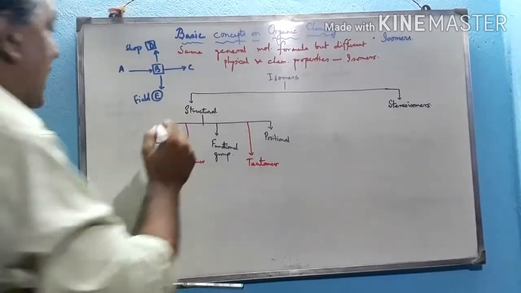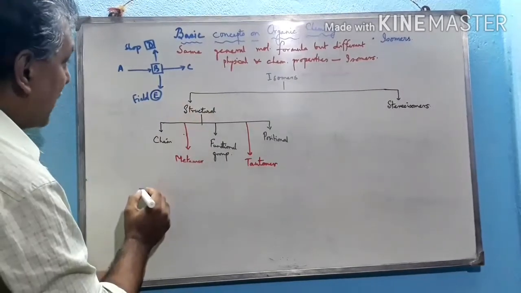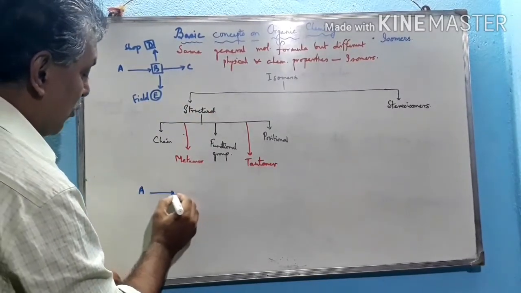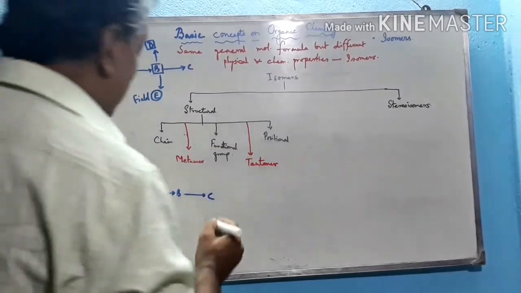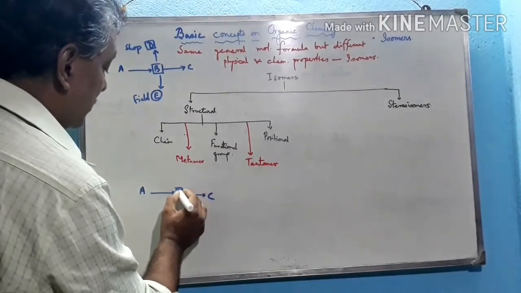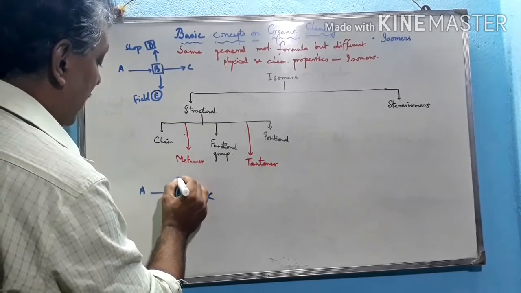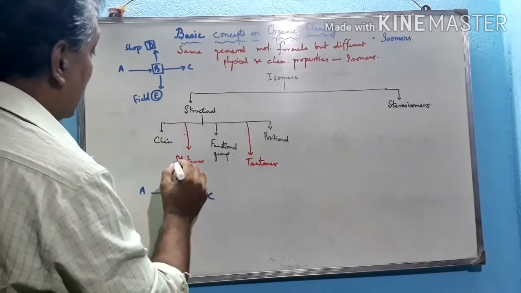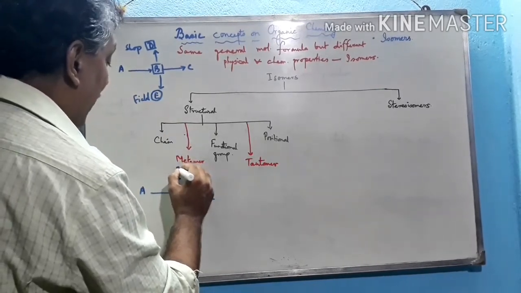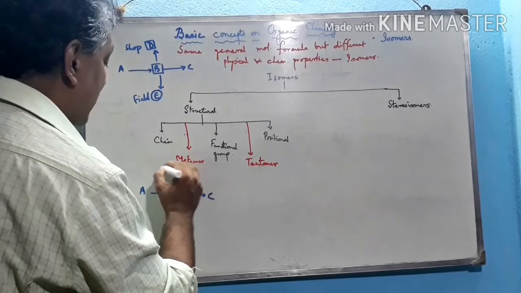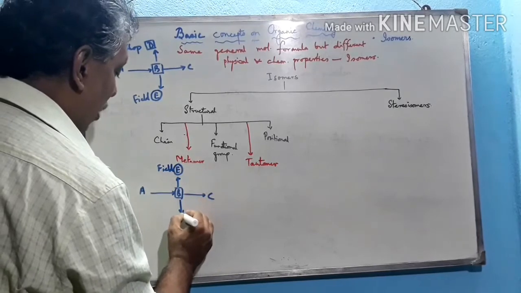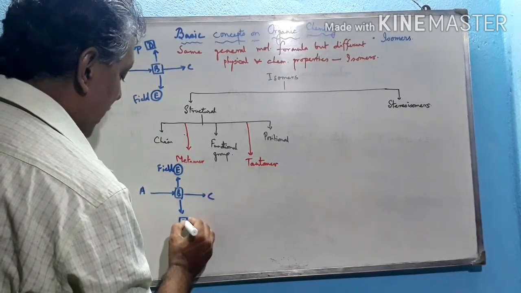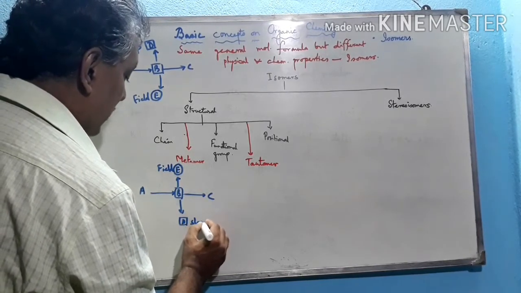But by mistake, he has drawn this type of structure. Suppose A to B, B to C is the direction of the passenger train. Now, according to him, the E field is on the left hand side, and the D shop is on the right hand side. So this is the other structure.